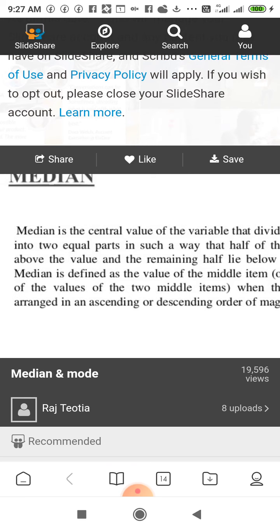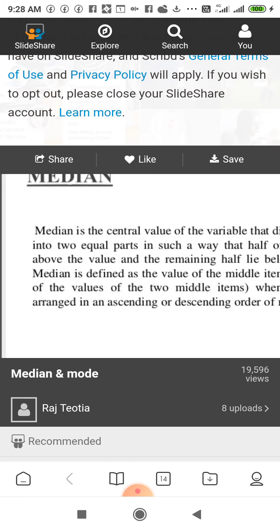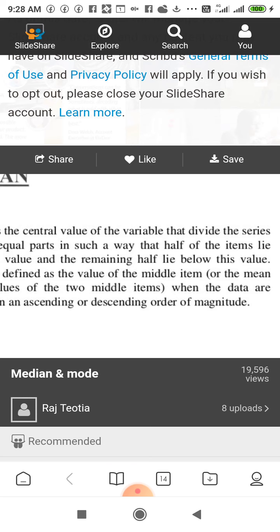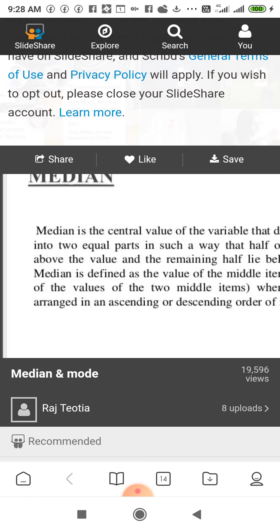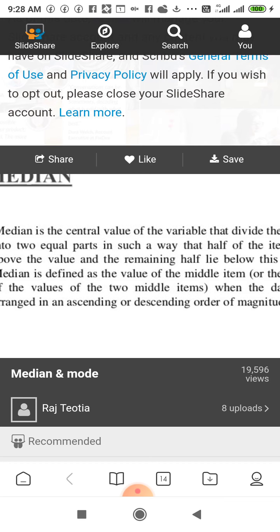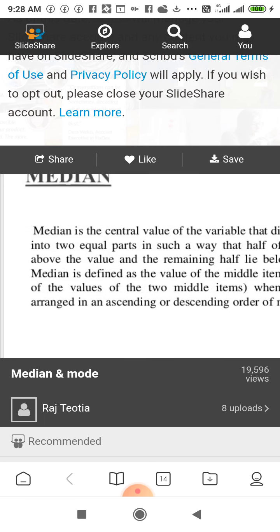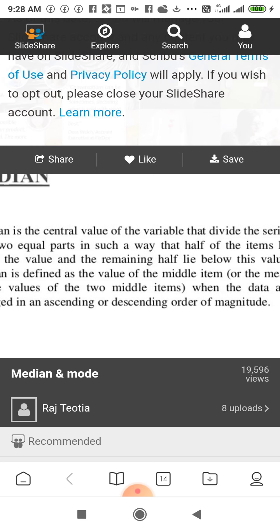Median is one kind of central tendency, used to get the central value. Median is the central value of the variable that divides the series into two equal parts, in such a way that half of the items lie above the value and the remaining half lie below the value. So median is defined as the value of the middle item when the data are arranged in ascending or descending order of magnitude.